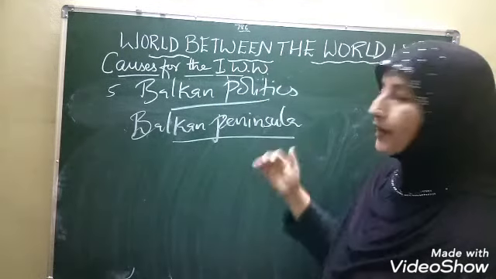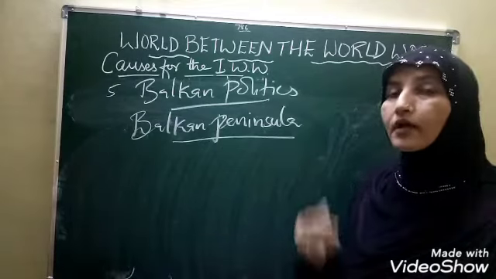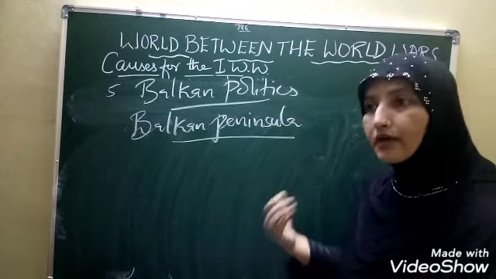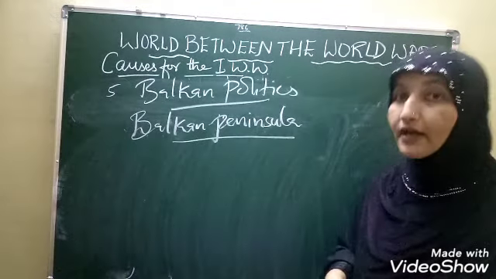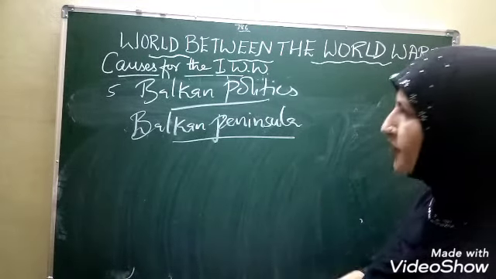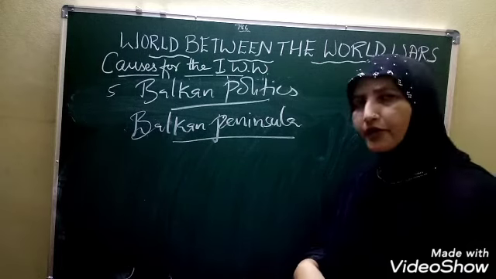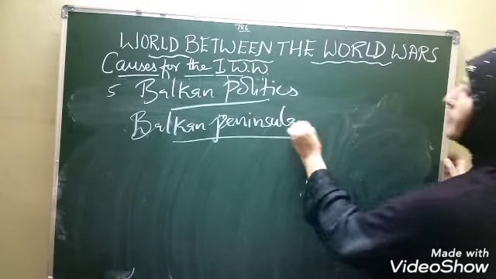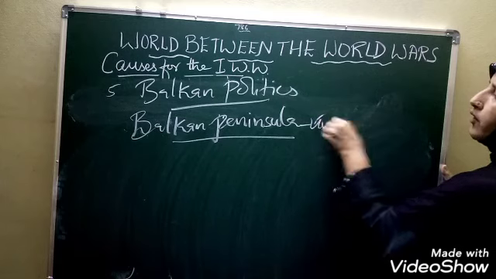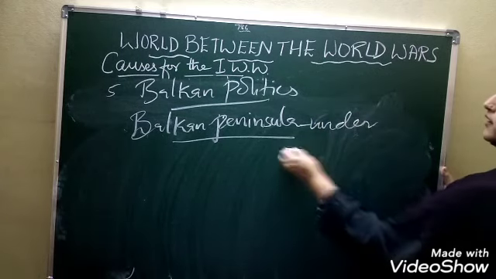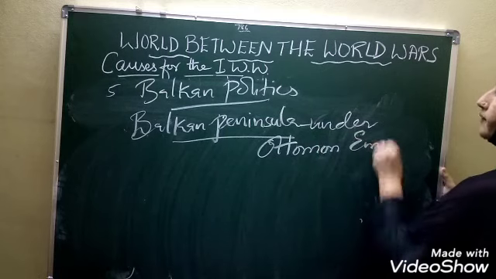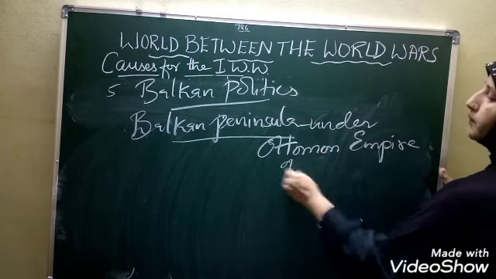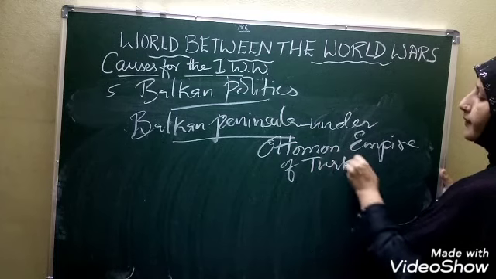Okay, children, Balkan countries, for example, Serbia, Czechoslovakia, Latvia. These are some of the countries. And once upon a time, what happened, children? This Balkan Peninsula was under the control of the Ottoman Empire of Turkey.